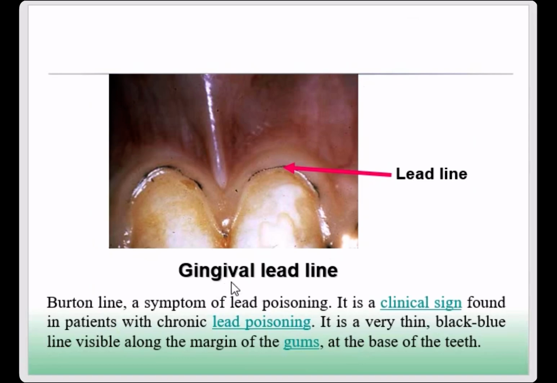Let's see the gingival lead line. The gingival lead line, you will see the color is blue. This is a symptom of emergency lead poisoning. It's a clinical sign found in patients with chronic lead poisoning. It is a very thin black-blue line visible along the margin of the gums. You can go back and check if any gums have the black-blue color. They should be very careful. That will be chronic lead poisoning.